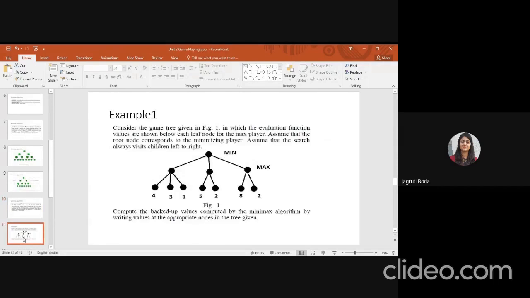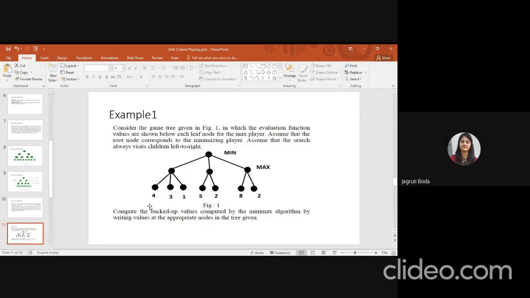For the second example, consider the game tree given in figure 1, in which the evaluation function values are shown below each leaf node for player X. Assume that the root node corresponds to the minimizing player. Assume that the search visits children from left to right.